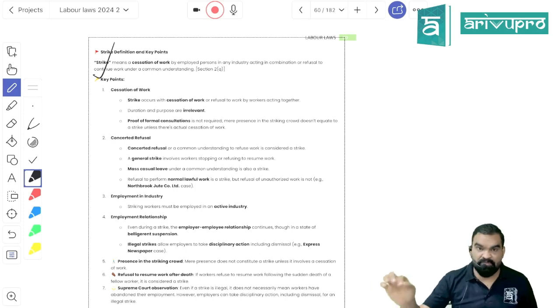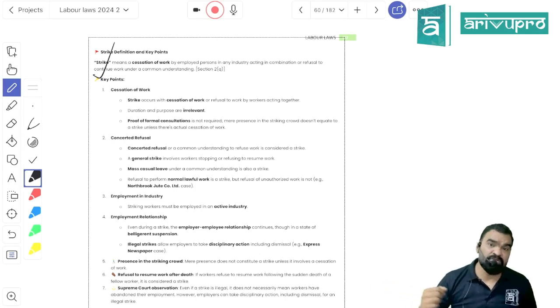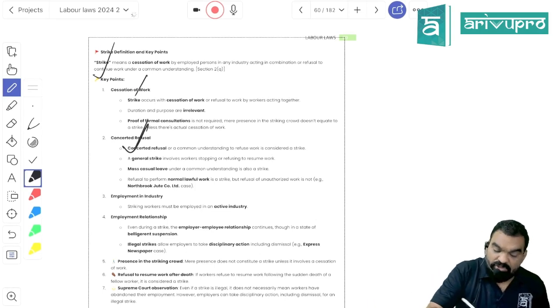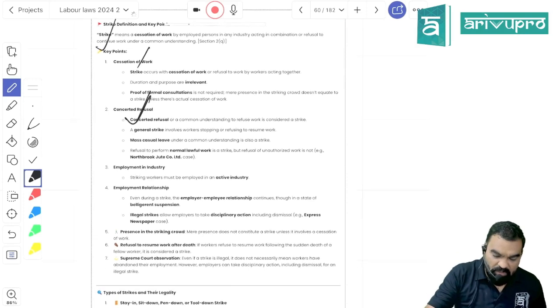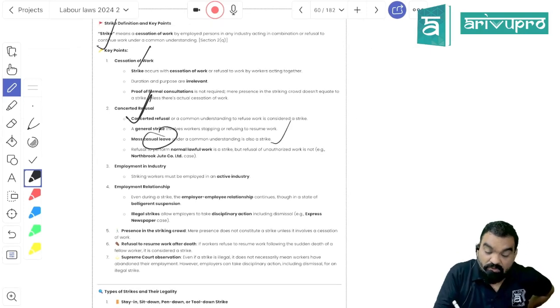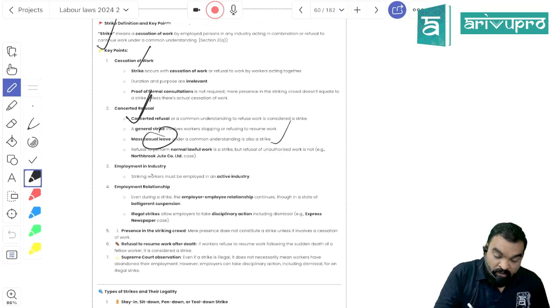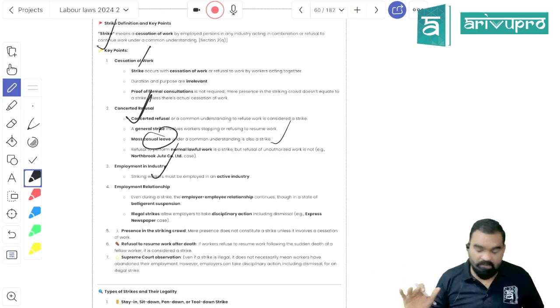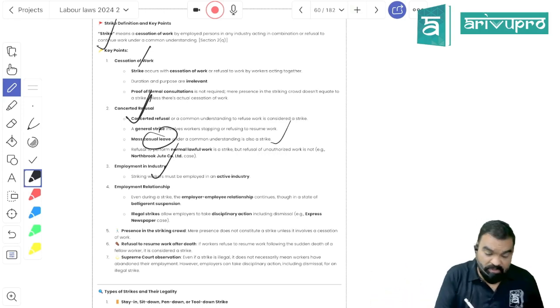If the employees are coming within the organization and they are going on a go slow strike, meaning they start doing work at a very slow pace, it is not at all a strike, because in order to have a strike or a lockout, cessation of work is a mandatory requirement. So there should be a cessation of work, and it should be done by concerted refusal. Mass casual leave will also constitute a strike. You should be part of that industry; if your job has been terminated and you are on strike, that would not constitute a strike, because you are not in a relationship of employer and employee, right?